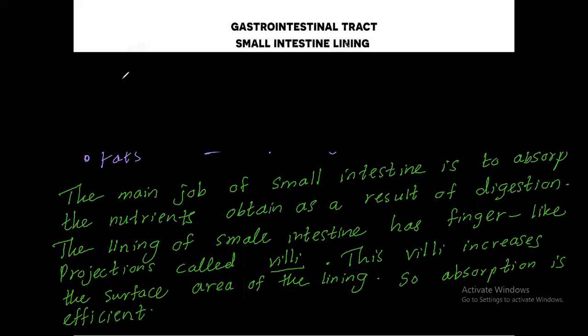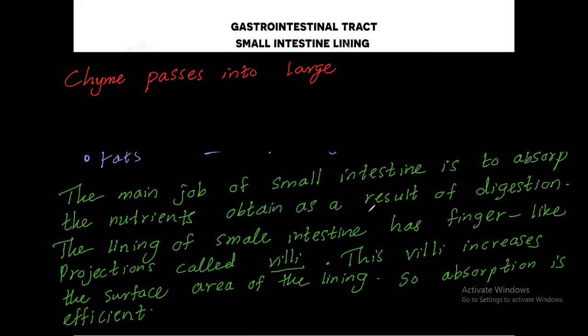What is the chyme? Now chyme. After all this absorption is done, what remains is the chyme. It passes into the large intestine. And what happened? Then water and minerals are absorbed in the large intestine.